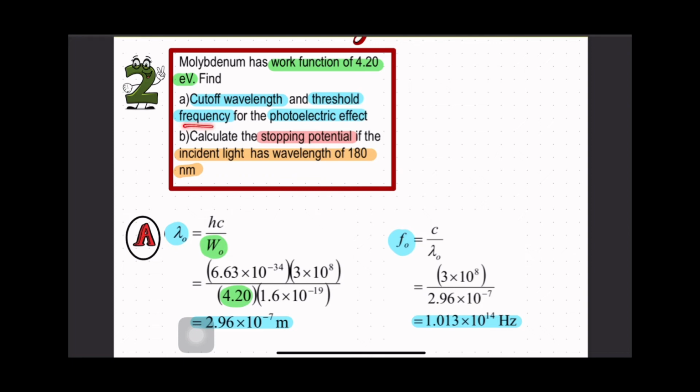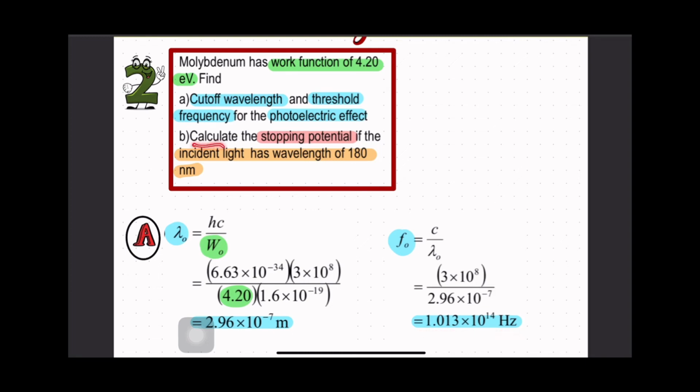How about threshold frequency? Threshold frequency is related with the cut-off wavelength, or we call it the threshold wavelength. 3 times 10 to the power of 8 divided by 2.96 times 10 to the power of negative 7, we get the threshold frequency. The unit is hertz.